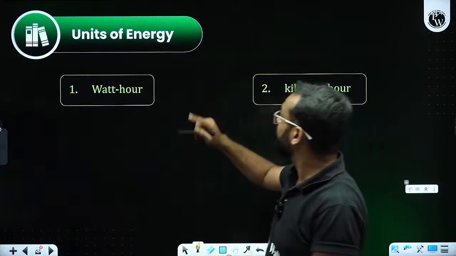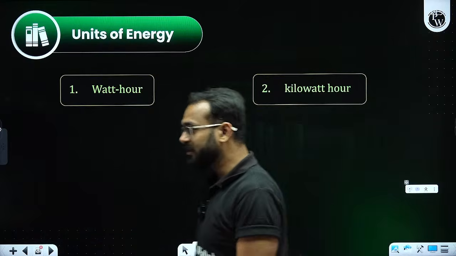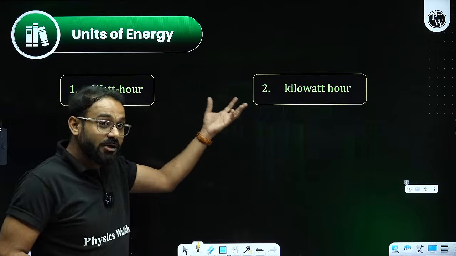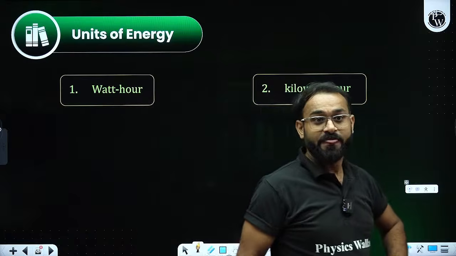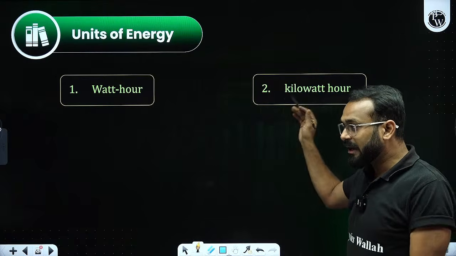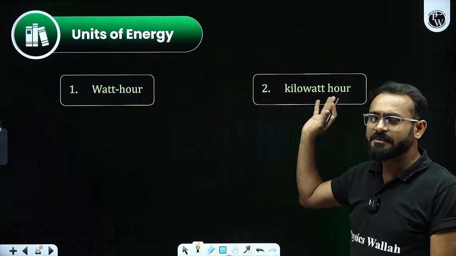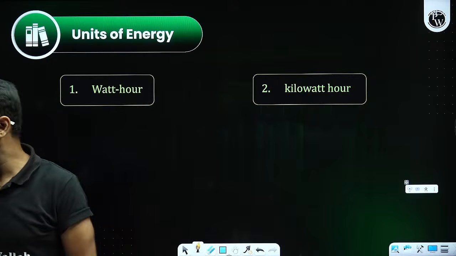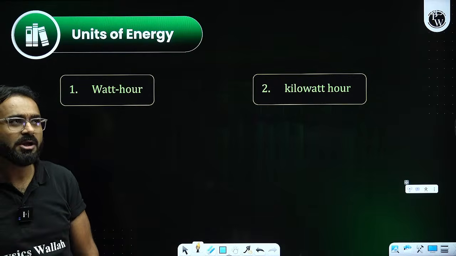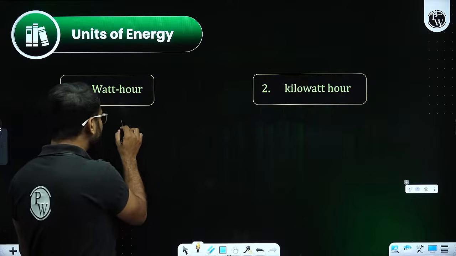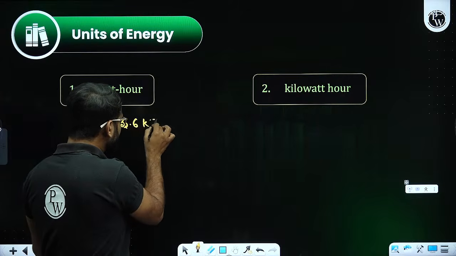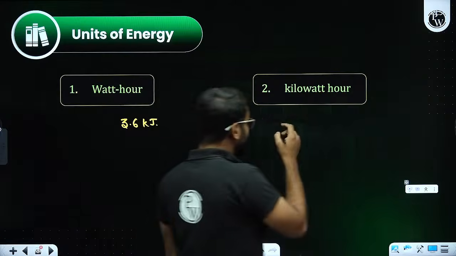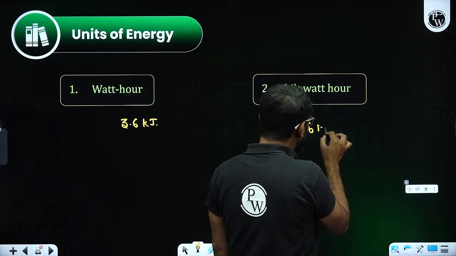Correct? Units of energy, when we talk about that, there are different kinds of energies. The first is watt hour, the second is kilowatt hour. Always remember that in the watt hour and kilowatt hour, there is some relation that we need to take care of. If I ask you the value of watt hour in kilojoule, will you be able to find out? Let me tell you that value is 3.6 kilojoule, by the way. Whereas for the kilowatt hour, that is 3.6 megajoule.